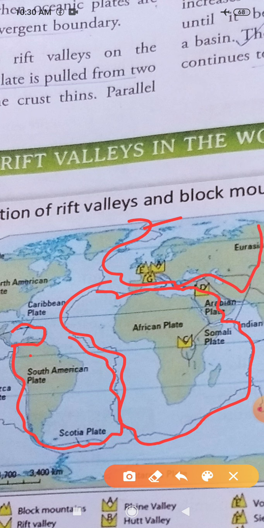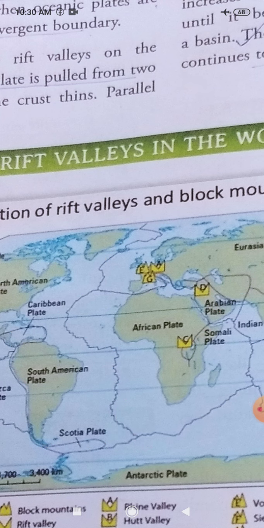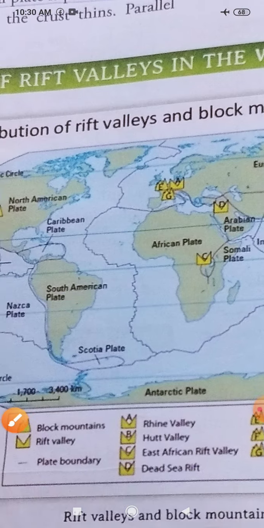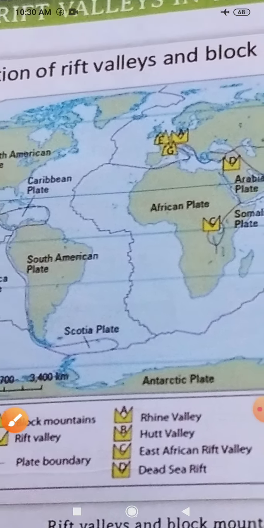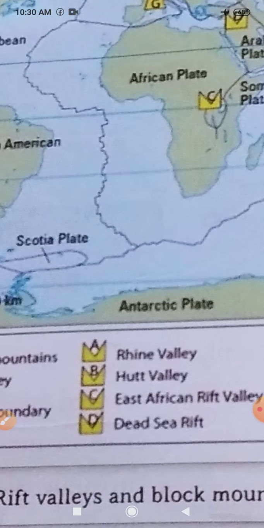So they are all moving towards each other. Sometimes they are moving apart from each other. So because of this earth crust movement, what happens? These rift valleys are formed. And which important valleys are found in the world, that is given here.